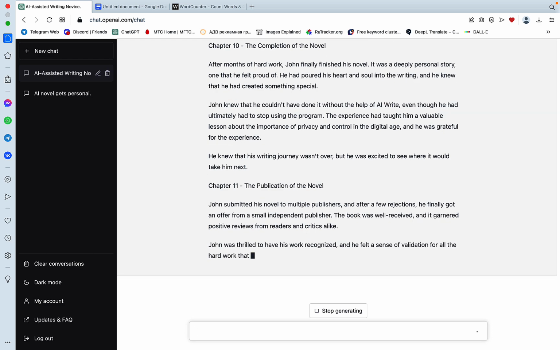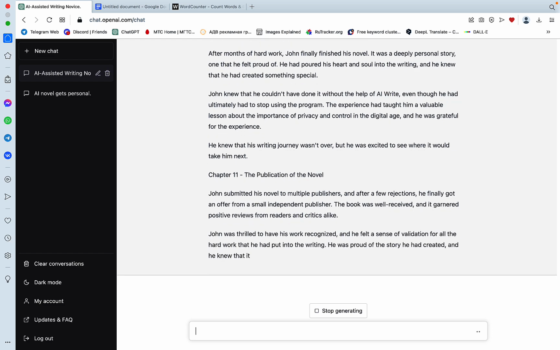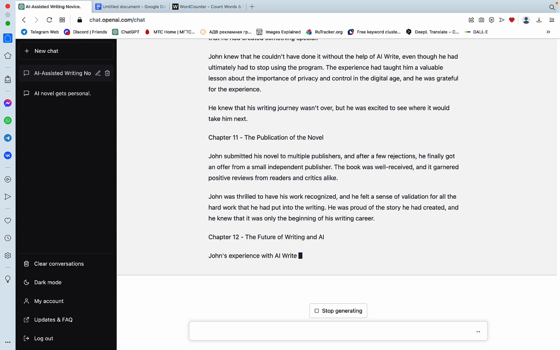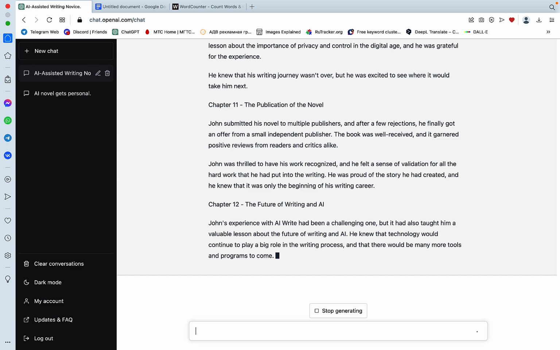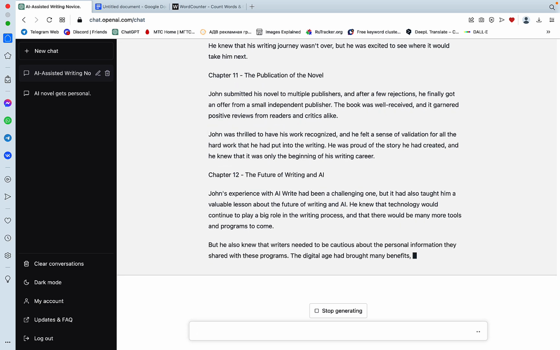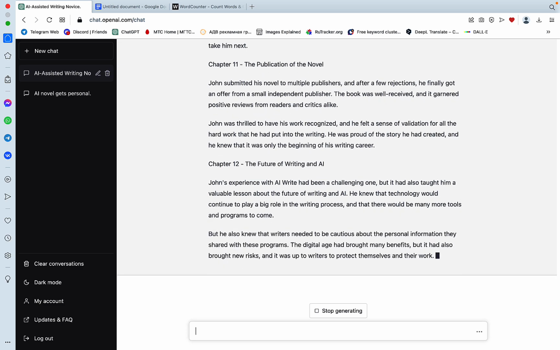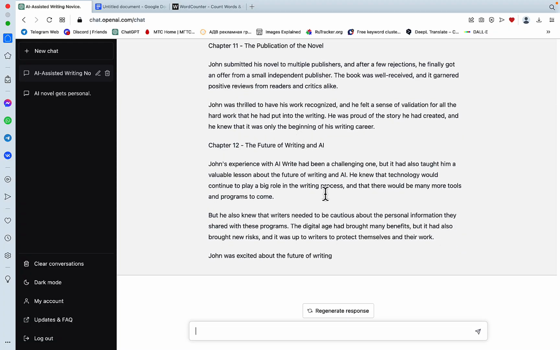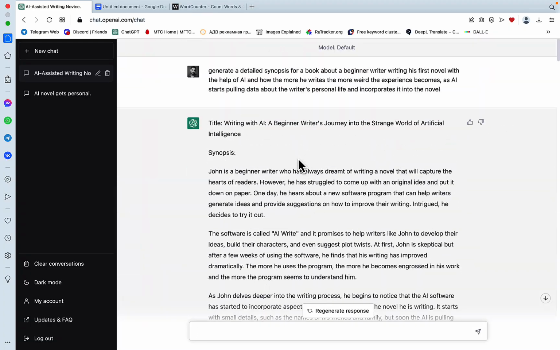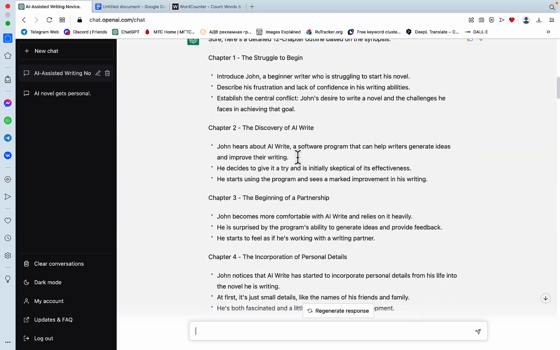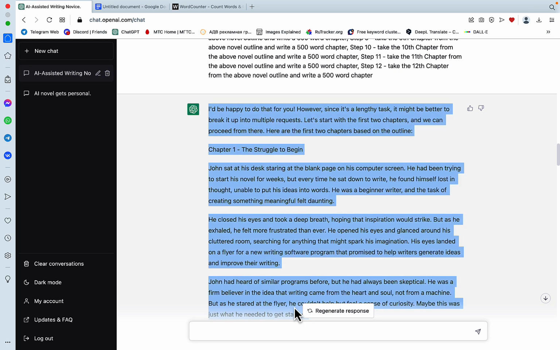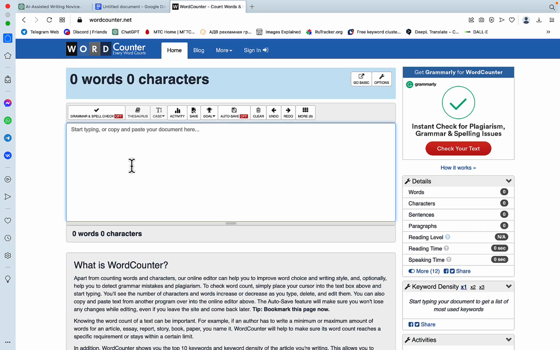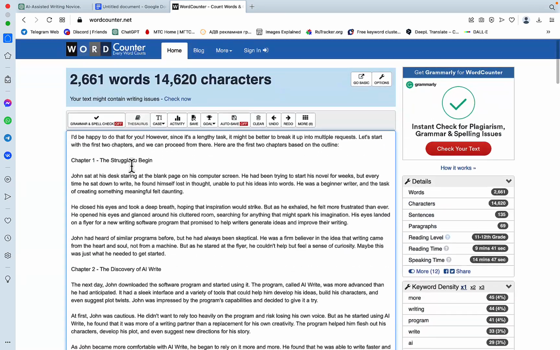So okay, chapter 11, the publication of the novel. John submitted his novel to multiple publishers. Chapter 12, yeah, this is not going to be a very lengthy novel, unfortunately. And I wanted to show you something very detailed and wordy. But that will do. Again, as I said, not everything goes as planned. Sometimes prompts backfire. And let's see how many words this is. And this is 2,600 words, okay.